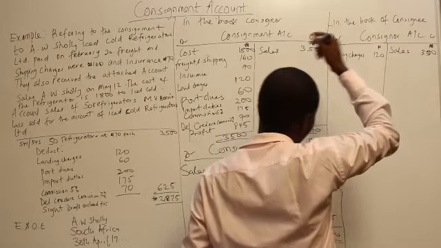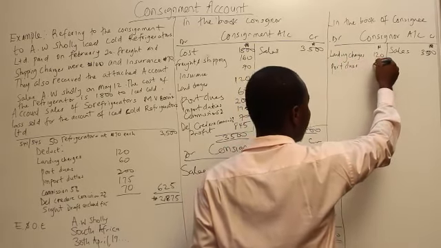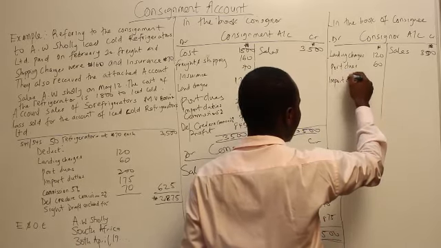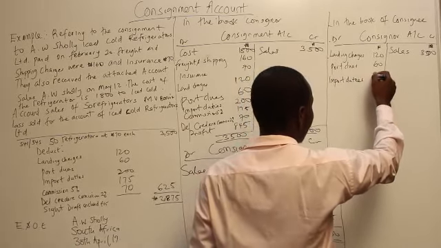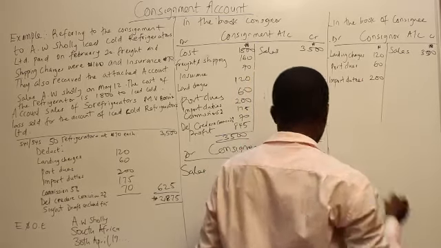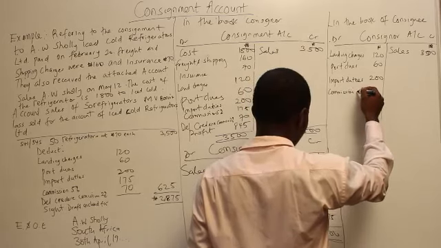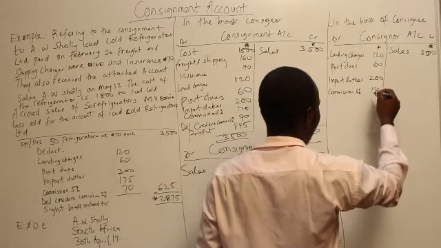So we have 120. So we have port duties, 60. We have import duties, 200. We have commission, 5%, 175.